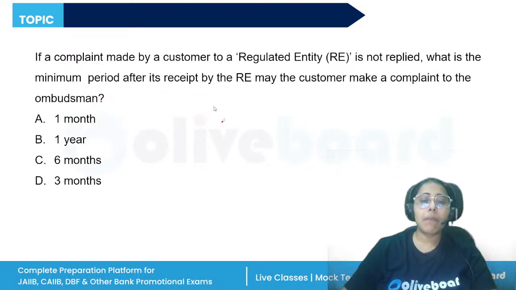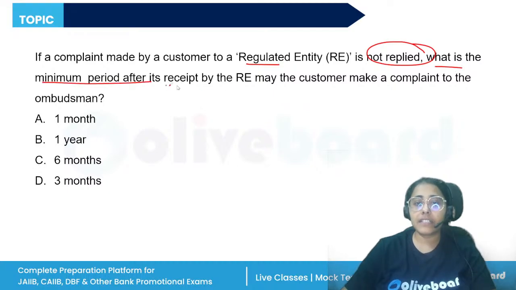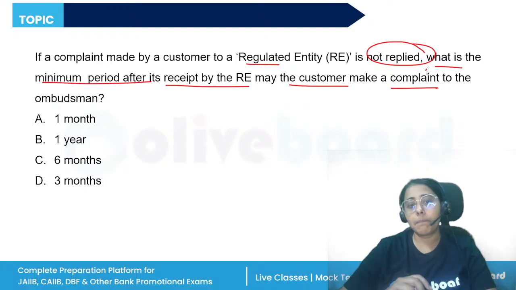If a complaint made by a customer to a regulated entity is not replied to, what is the minimum period after its receipt by the regulated entity, after which the customer may make the complaint to the ombudsman? So, the complaint first will be made to the regulated entity, and the regulated entity has to give a response within 30 days.